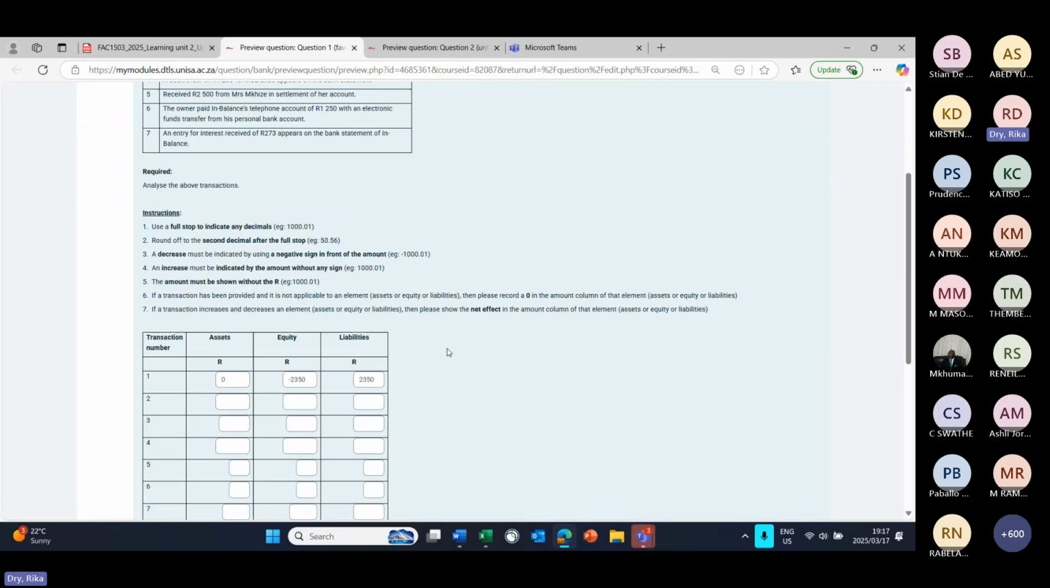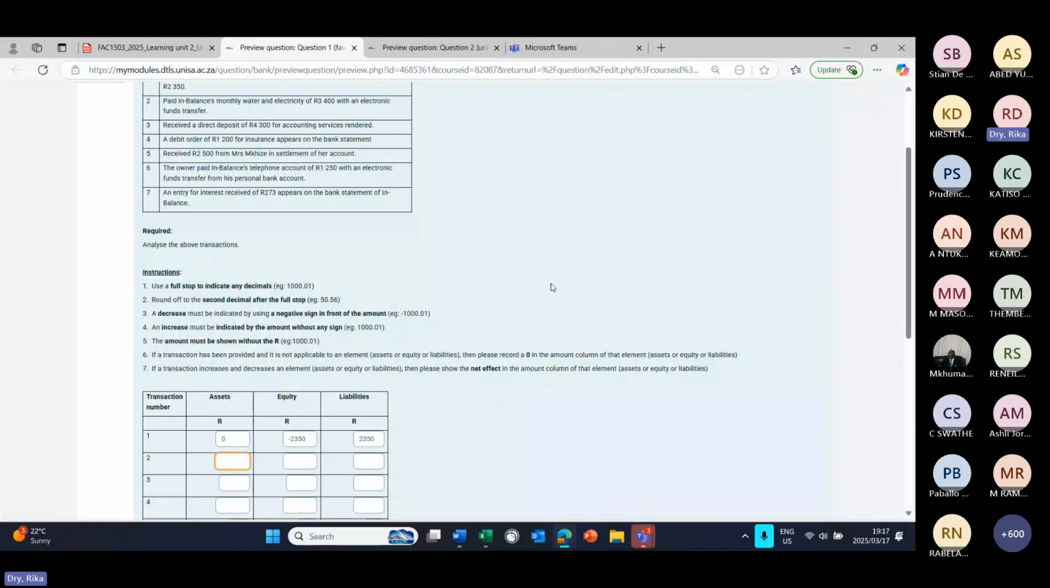And then we had our decrease of minus 3,400 under assets. Water and electricity is an expense. So it's minus 3,400 Rand under equity. And this time we have 0 under liabilities.